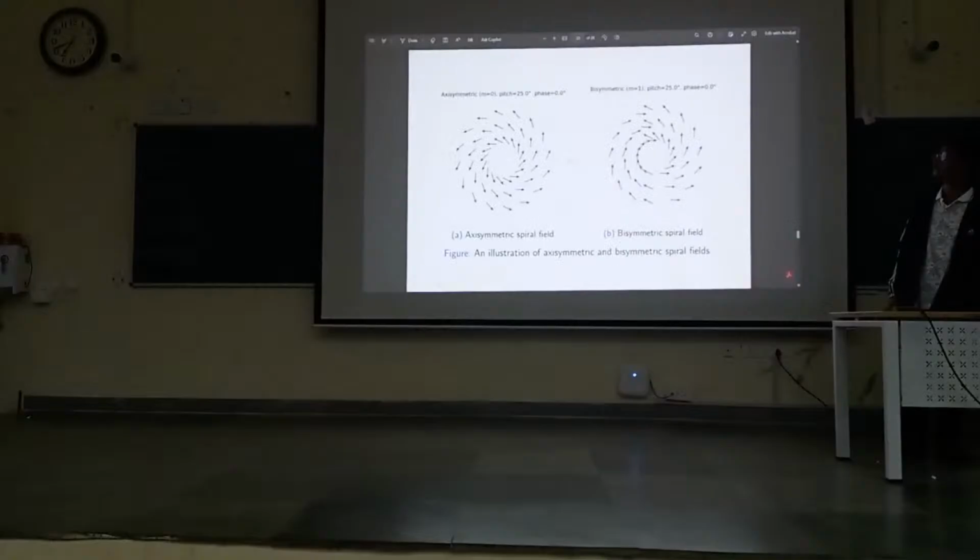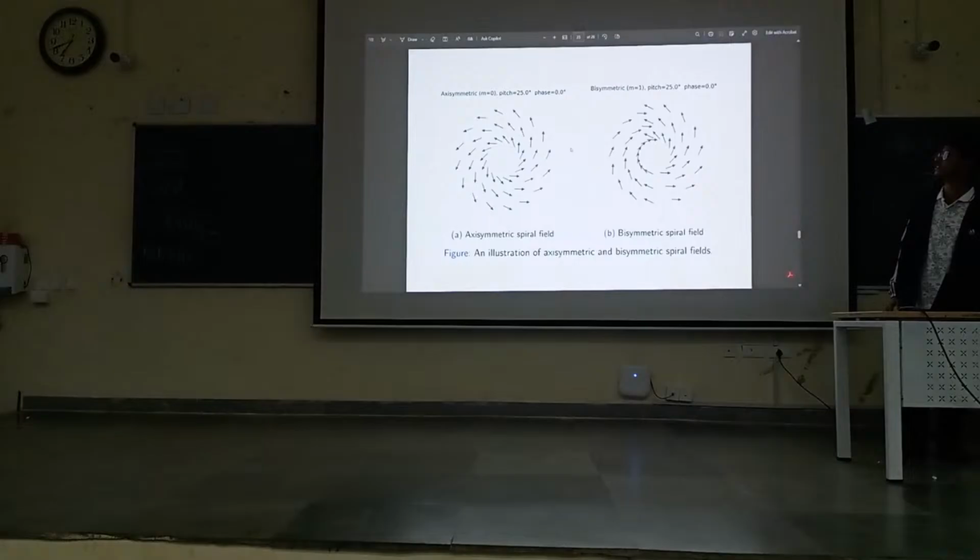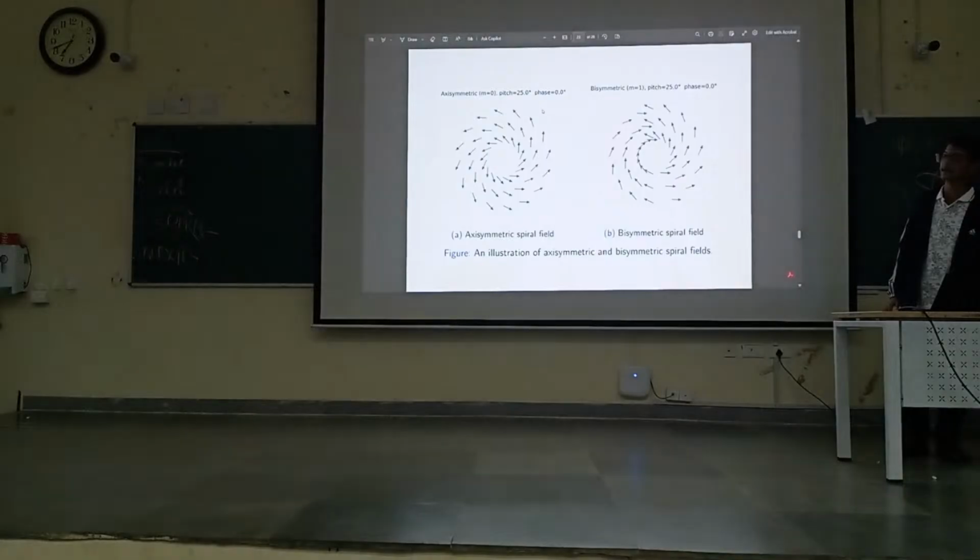This is for mode n equal to 1. In mode 1, the pitch angle is also constant, but the strength of the magnetic field is changing as a trigonometric function. So the strength of the field is multiplied by a cosine function.